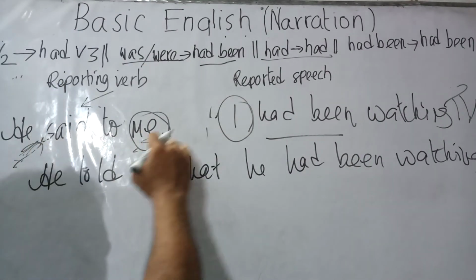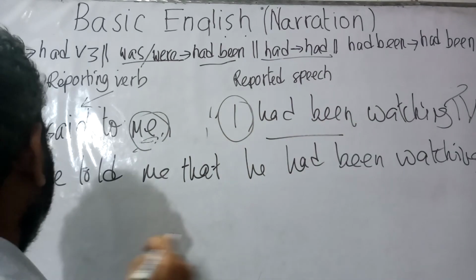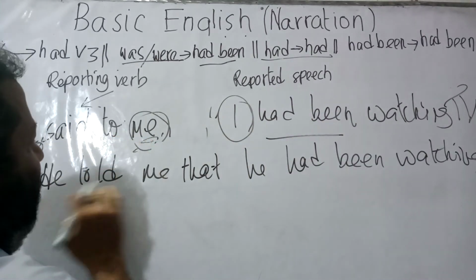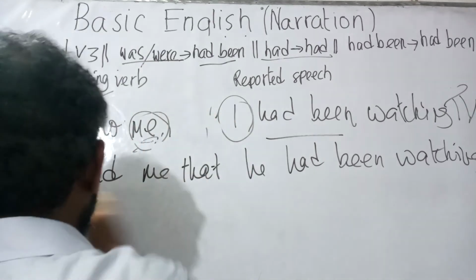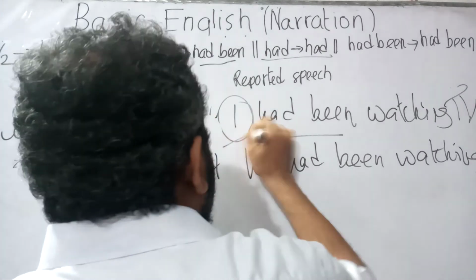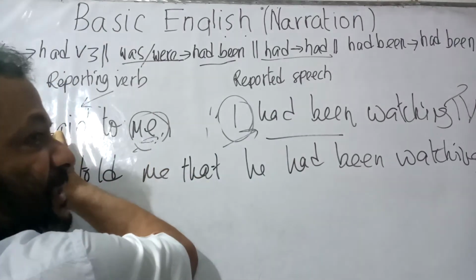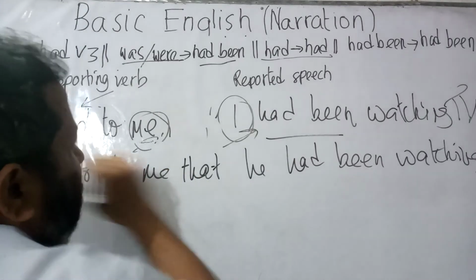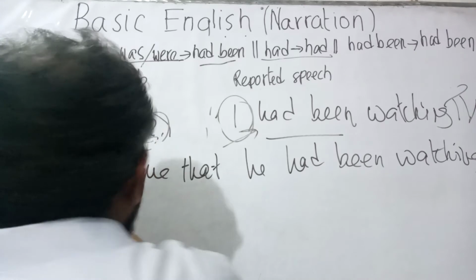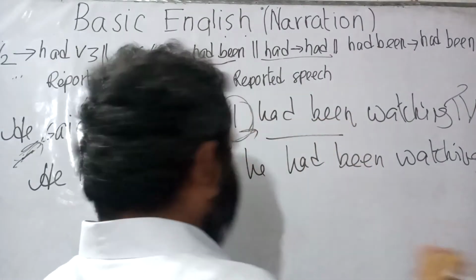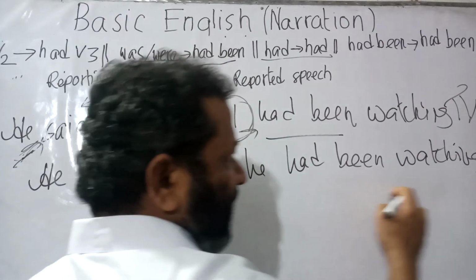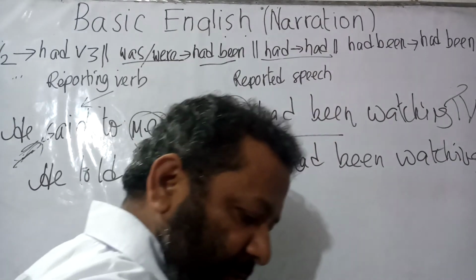Let us have a look. He said to me, I had been watching TV. Now, said to me has been turned into told me, he told me. The comma has been turned into that. So, he told me that. The word I has been turned into basic subject, so it has been turned into he. He told me that he had been, because had been will not be changed. So, he told me that he had been watching TV.